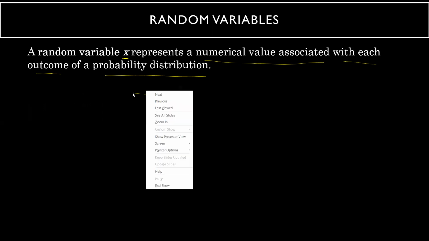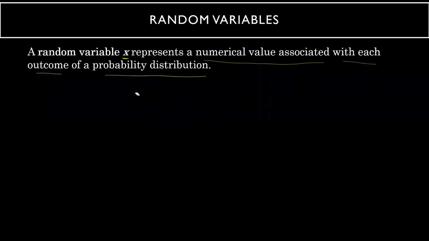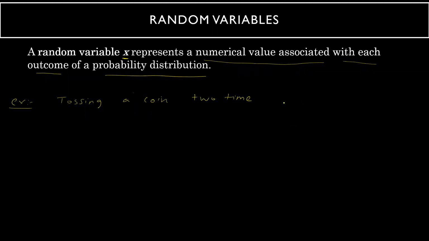Let us first quickly see how we define random variables. I will take the very basic example of tossing a coin. This is the experiment of tossing a coin 2 times. We have already seen that when we toss the coin 2 times, the outcomes we get are HH, HT, TH, and TT. This is the sample space.